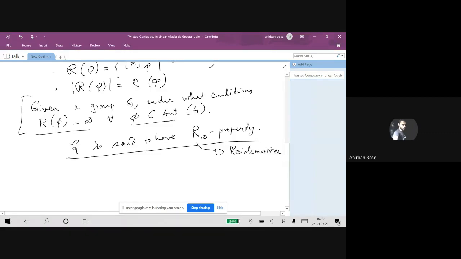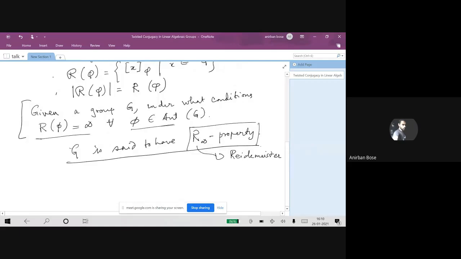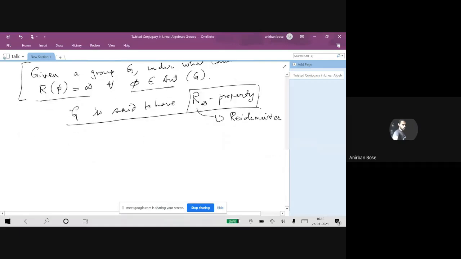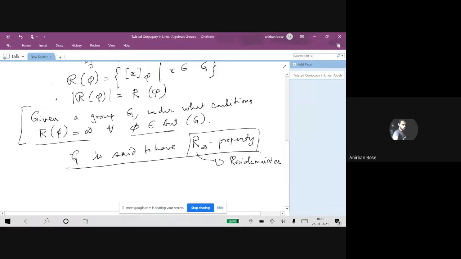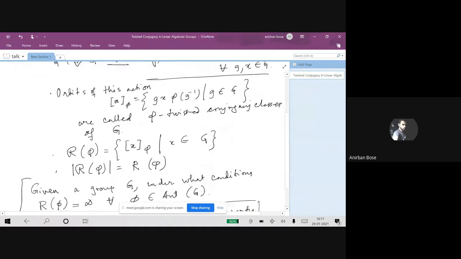I'm not really aware of the importance of this particular question, which has one of its roots in topological considerations. There, in certain situations, it becomes interesting to know under what conditions a certain group has this property, and because of those considerations, I think this nomenclature is there with us. But let me not comment too much on this, because I am not aware of the necessary definitions which one would require to even state the importance of this property in those cases.